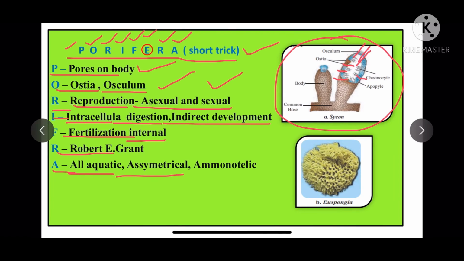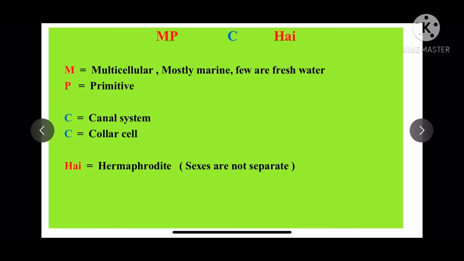Asymmetrical. Asymmetrical means they don't have any symmetry. Ammonotelic means their excretory products are ammonia because they live in the water. Now let us study what is this MPC HAI.